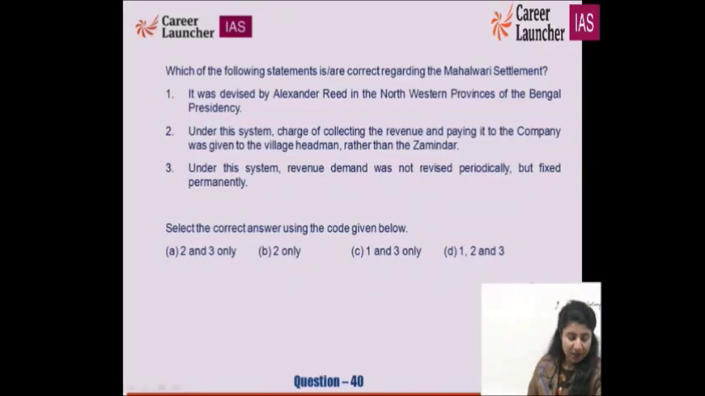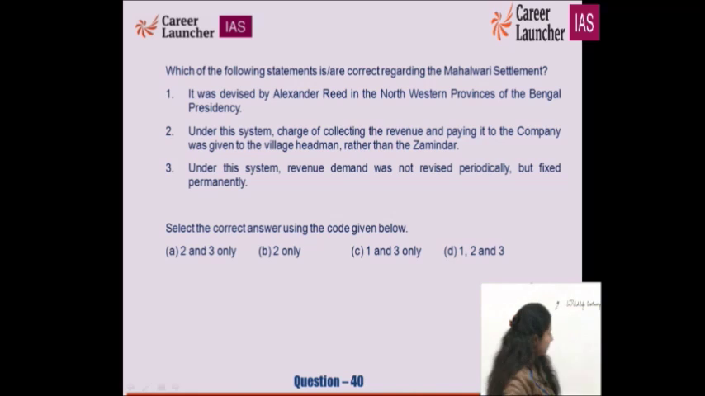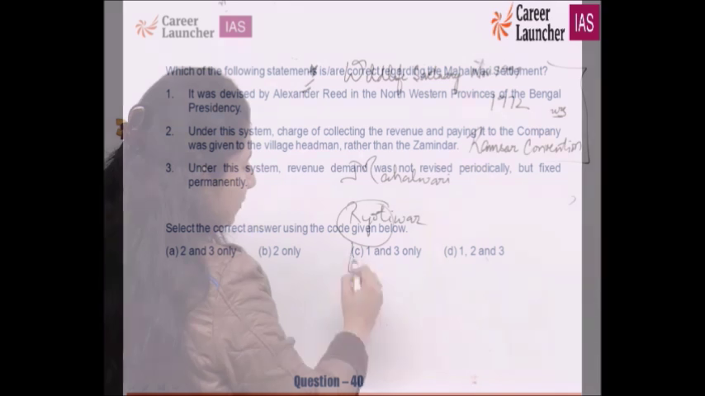Which of the following statements are correct regarding the Mahalwari system? It was devised by Alexander Reed in the north-western provinces of Bengal Presidency. Under the system, charge of collecting the revenue and paying it to the company was given to the village headman. That is why it is Mahalwari. In Ryotwari, the direct contact was with the Ryot, the farmer.